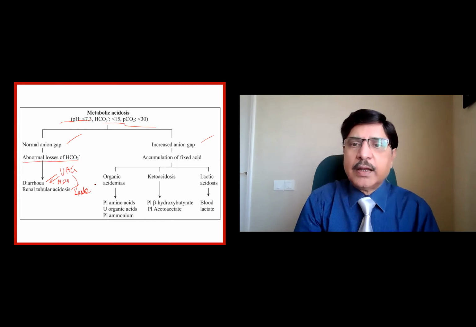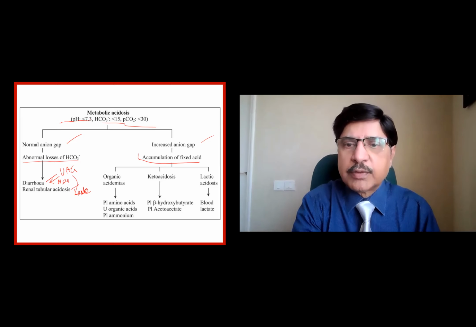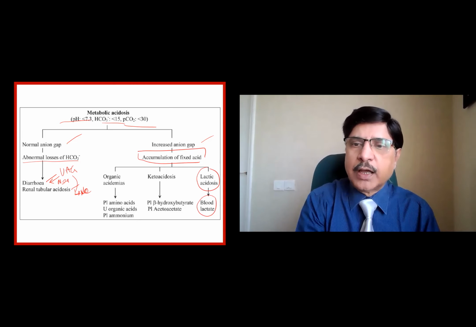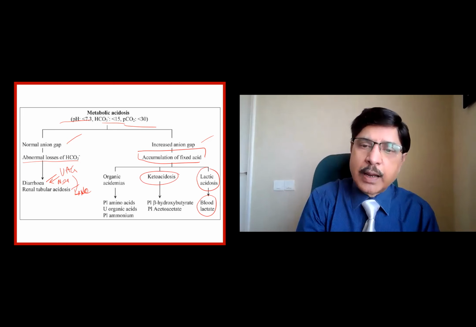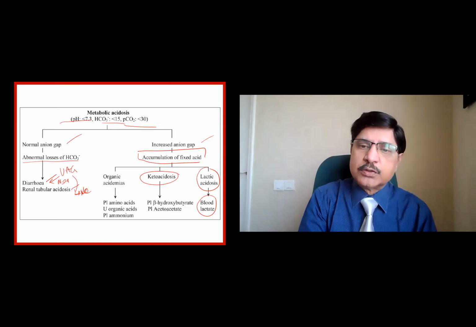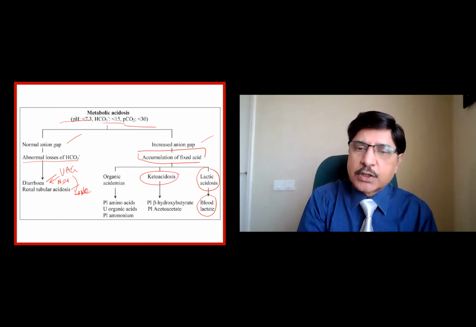Now, with increased anion gap, there is an accumulation of some fixed acids in the system. Is it lactic acidosis due to blood lactate because of hypoperfusion, myocardial infarction, peripheral circulatory failure, whatever the reason? Or it could be ketoacids as in starvation, diabetic acidosis, alcoholic ketoacidosis, beta hydroxybutyrate, acetoacetic acid.